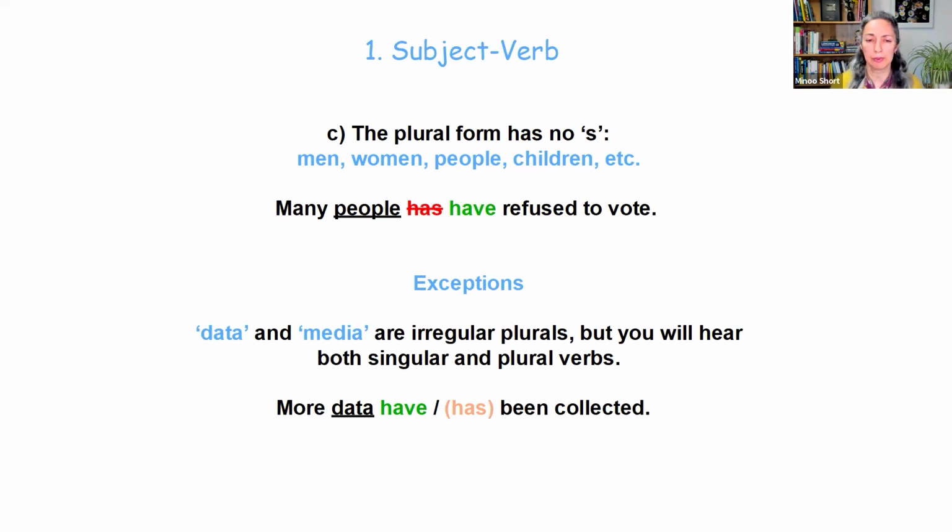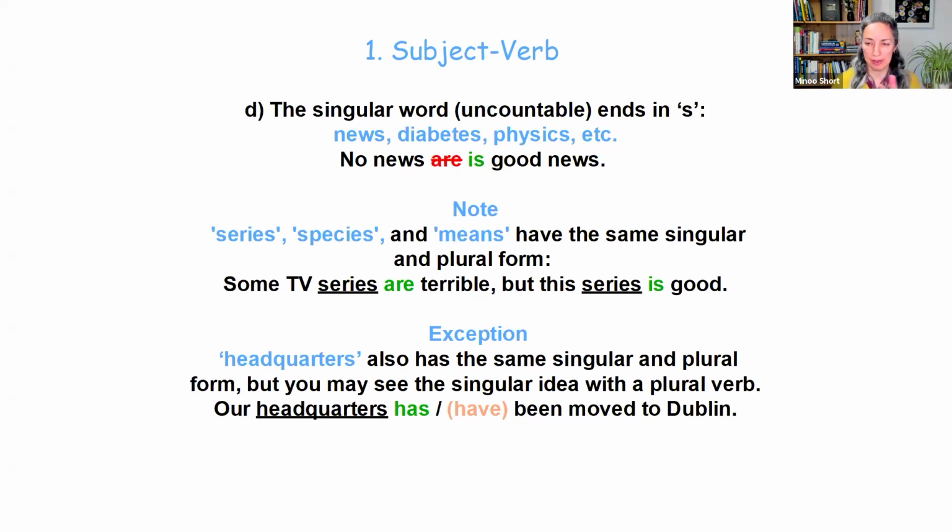And now we come to the fourth group in this category, subject, verb. And that's when the singular word, which is uncountable, happens to end in S. And examples are news, diabetes, physics. These are singular and they're uncountable. So because we see the S, we think, a plural noun, not necessarily. So be careful. No news is good news.